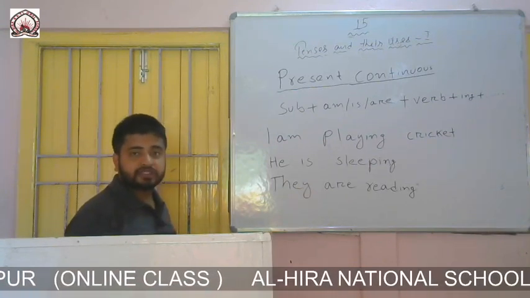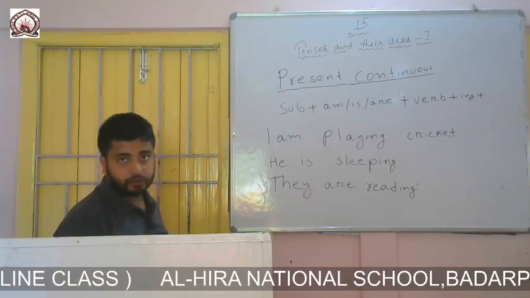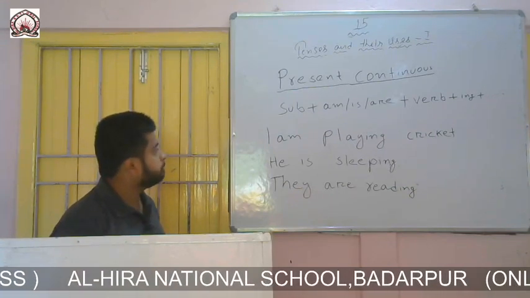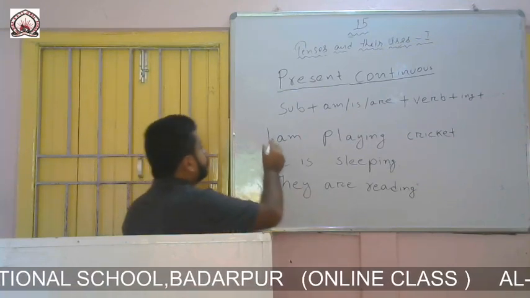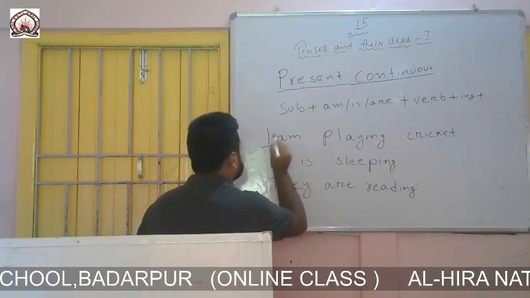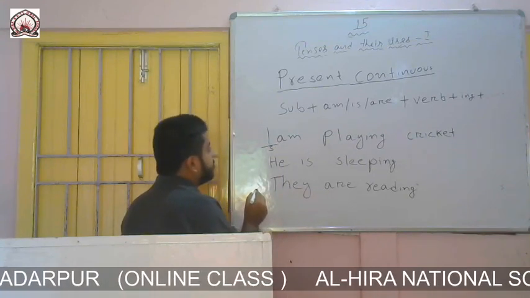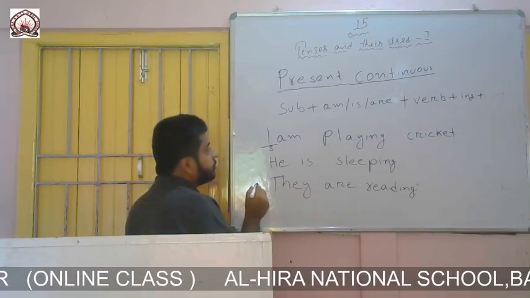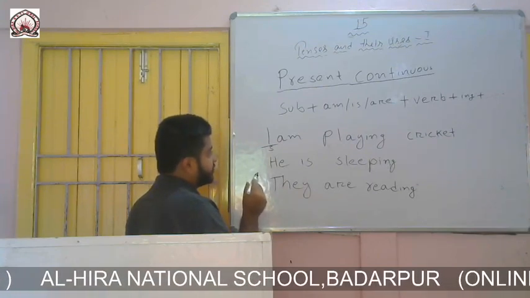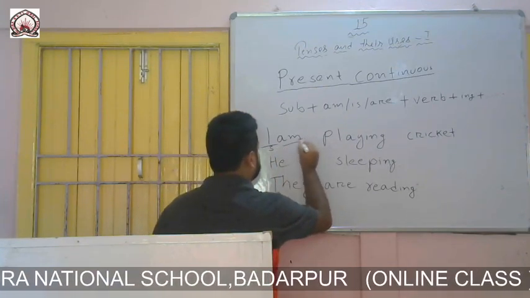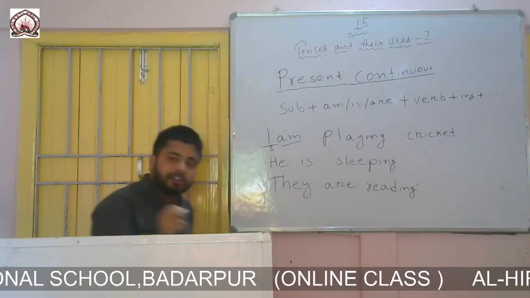The formation of present continuous assertive says that there should be a subject at the beginning. So here I is the subject. Then the formation says that we should write am, is, or are after the subject. Here I have written am. Why have I written am?